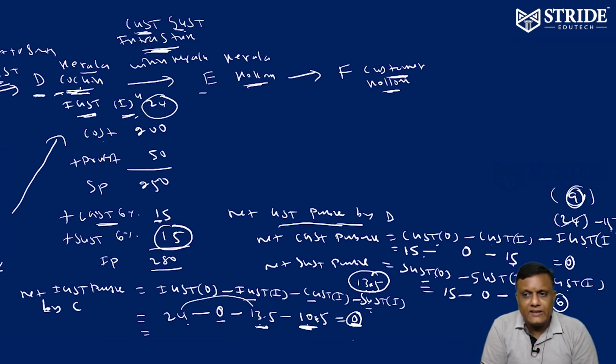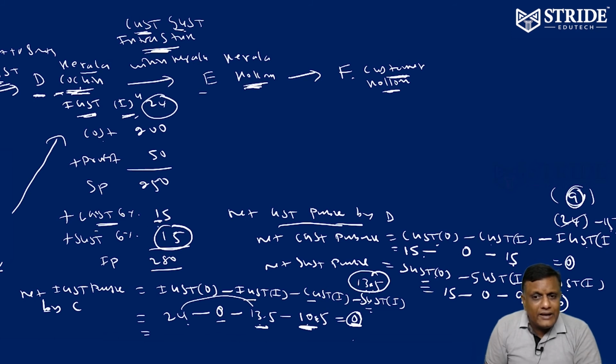When a customer buys, it ends. If traders go on, things will keep moving on. So once a customer buys, the GST cycle ends. Now for E, where is he? He is in Kollam. He is selling goods to whom? F, a customer. Where is he? In Kollam itself or in Trivandrum. Now the cycle ends. For E of Kollam is a trader.